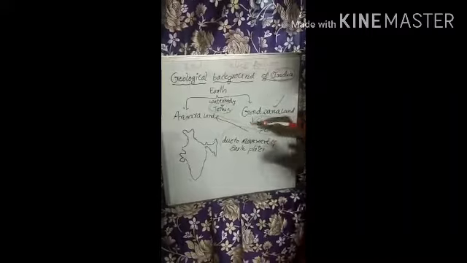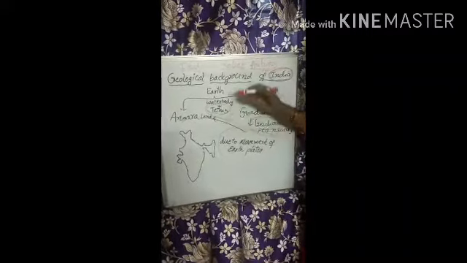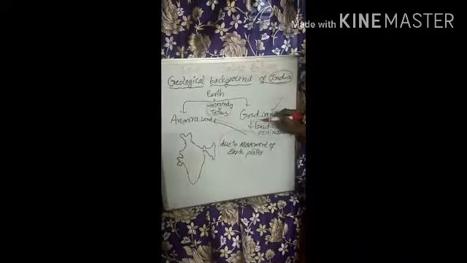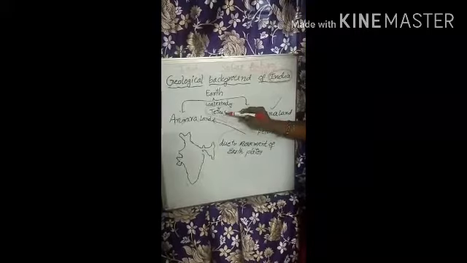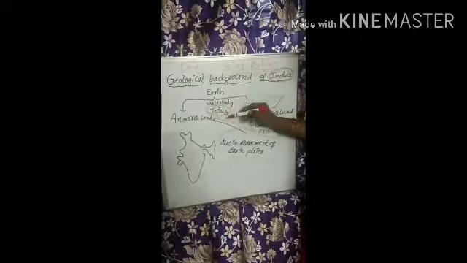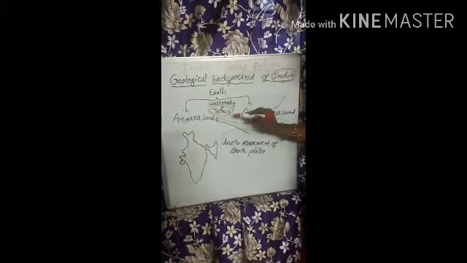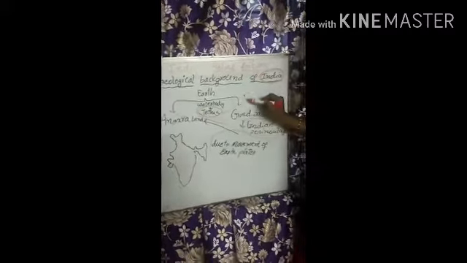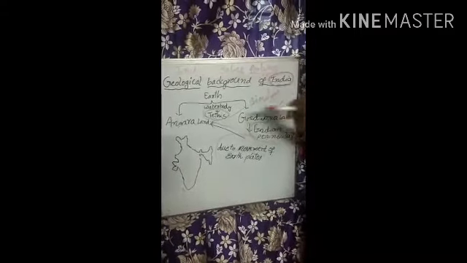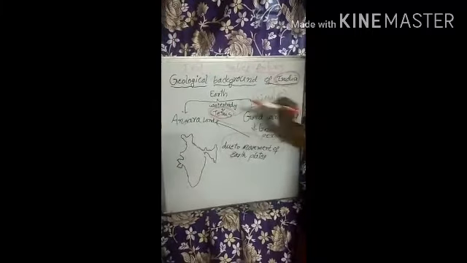When it collided with Angara land, there were immense forces. Those immense forces pushed the land part of the Gondwana land and Angara land, and also the Tethys Ocean, upwards, and that upward part froze and formed the Himalayas. So the Himalayas are nothing but the frozen part of the Tethys water body.